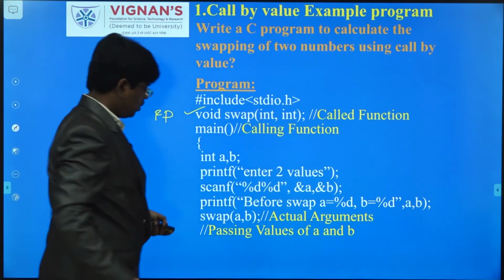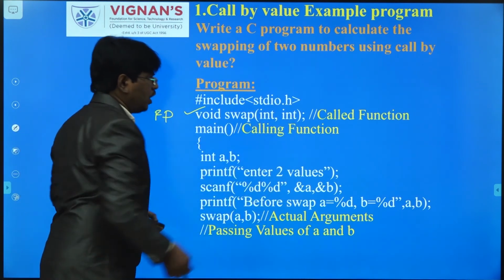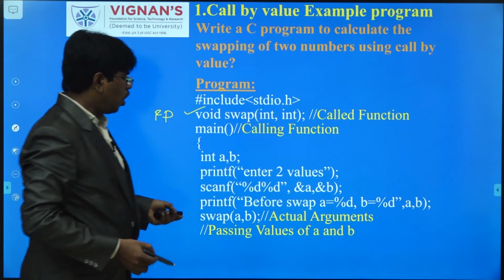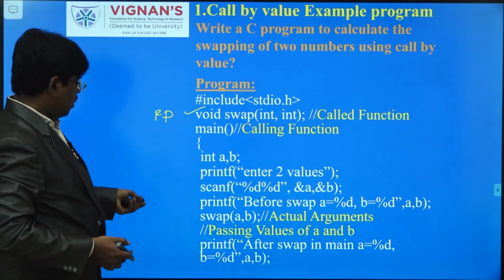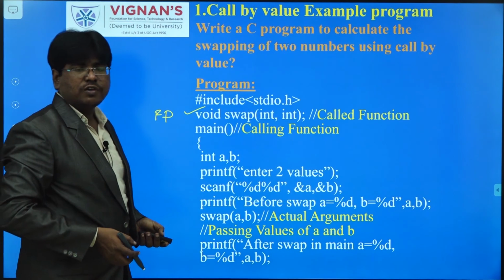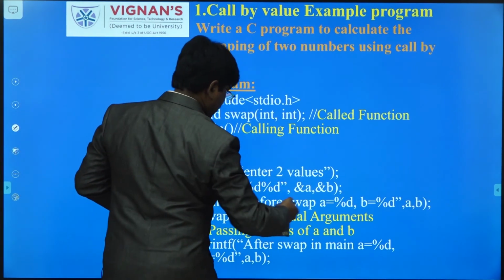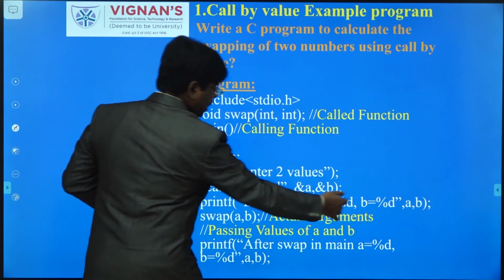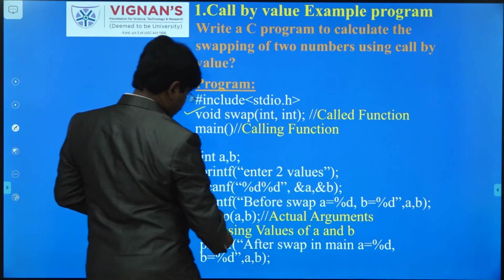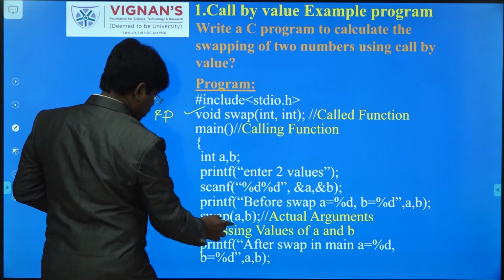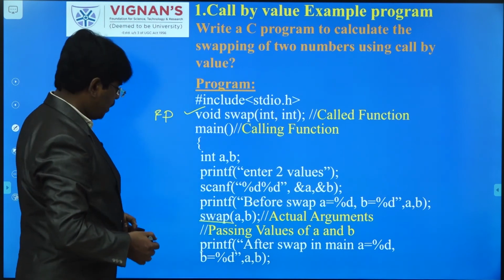Same as the function definition. Here main is the calling function and swap is the called function. You can see here the logic we have written for swapping two values. First of all, I have taken two variables and read them, and before swapping I am printing the a, b values, and after that I make a call here. This is the function call, swap of a, b.